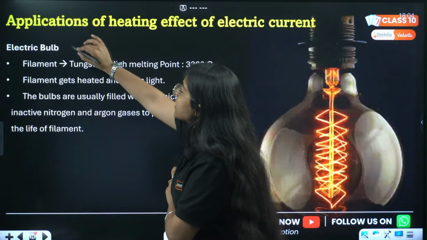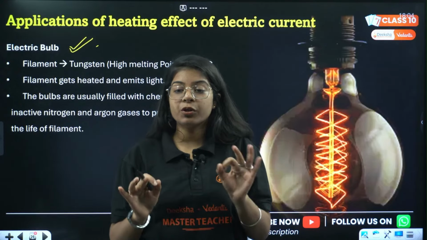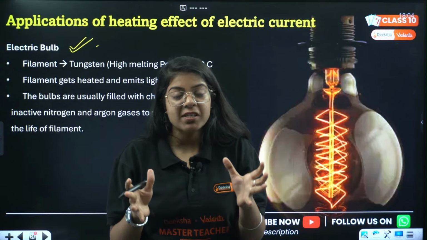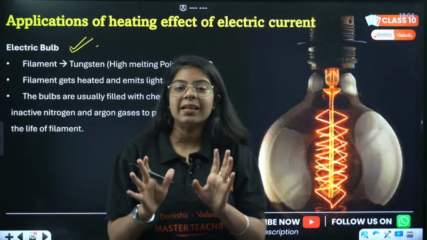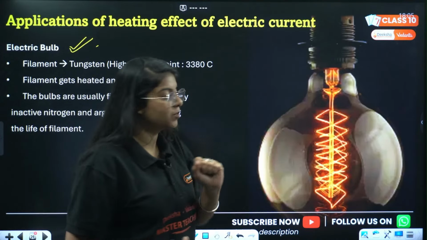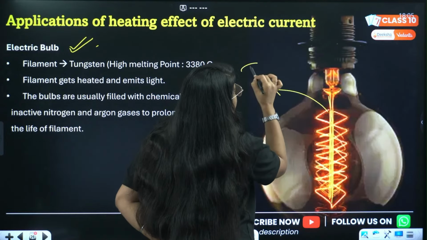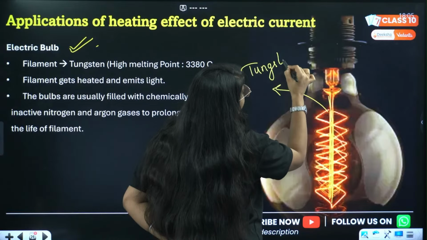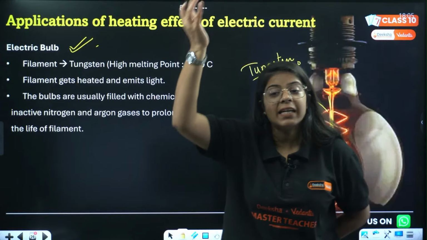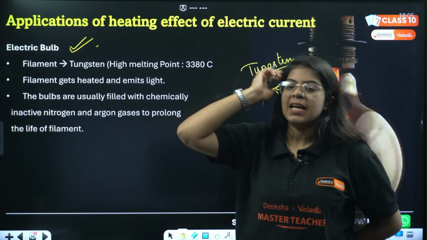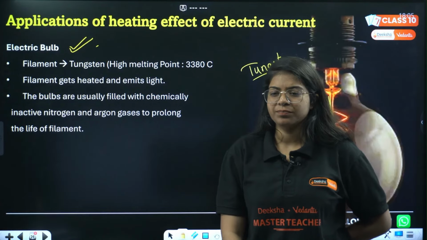Look, the first application is the electric bulb. Now I told you, in bulbs, 90 to 95% of electricity gets converted just into heat, not into light. That's why we stopped using those bulbs. In this bulb, the filament is made up of tungsten, a material whose melting point is very high and whose resistivity is very high. Yes, room heaters, geysers, electric stoves, water heater rod. Very good, very good.